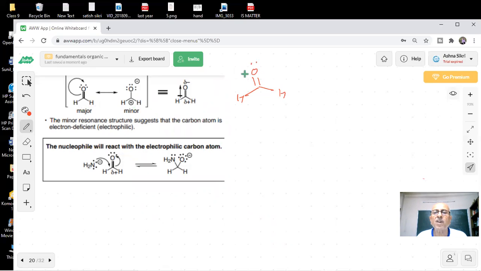These are bond line representations. Sir, HCHO. Carbon here. So what is the name of this? Sir, it will be methanol.